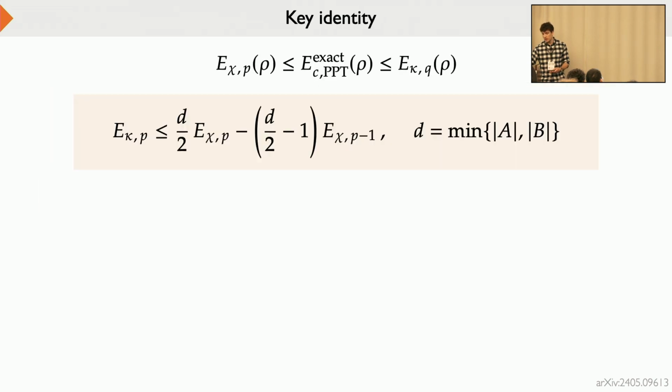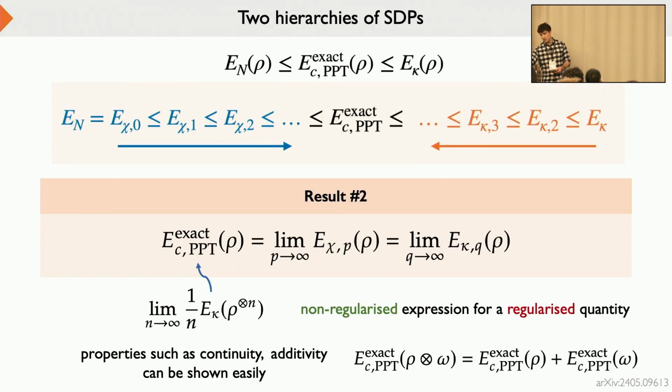It converges because of this identity. This is the key identity that makes it converge. If you're asking for intuition for why this is true, the form of the SDPs makes this true. Somehow, you want to turn this chi hierarchy into this kappa hierarchy. For this, you need to take this last sandwiching operator and make it PPT.